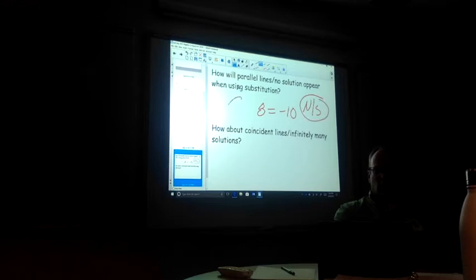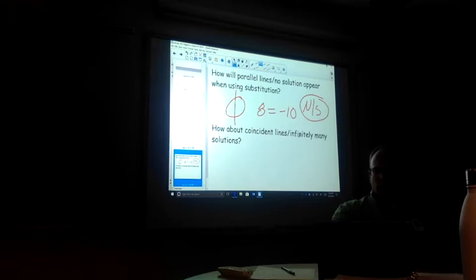So this would amount to no solution taking place. A lot of times we would call it the empty set. And the empty set just means that our solution doesn't exist on our graph. Think about it. If you have two parallel lines, will they ever cross? If not, then we're not going to have a solution. If we have two different slopes, even if they cross way off of our grid, we still have a solution. But if we have the same slopes, your lines are going to be parallel.